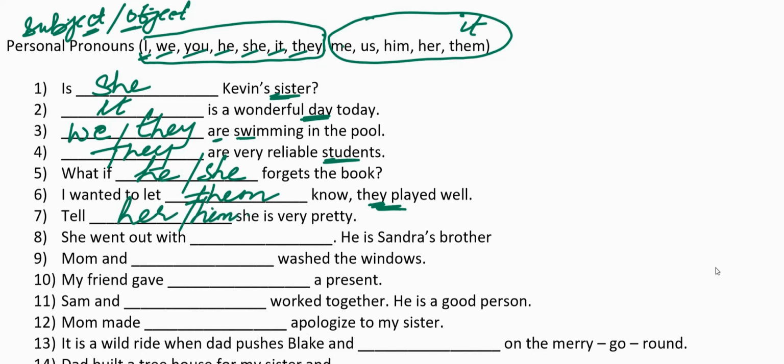In the next sentence, she went out with dash. He is Sandra's brother. She went out with him. Now we know that she went out. She is the subject in the sentence. She went out with somebody. Who is that object? Here the hint is given. He is Sandra's brother. So when he is placed in the object's position, it becomes him. Mom and dash washed the windows. Mom and I washed the windows.